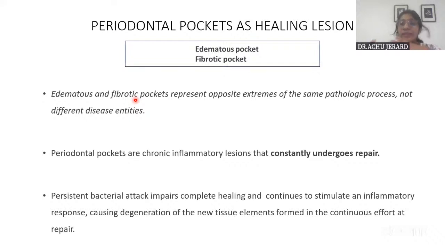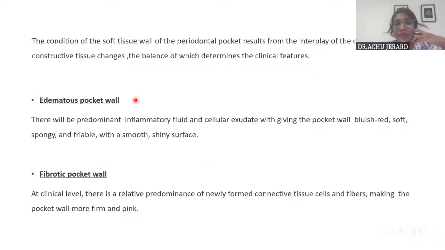So when the inflammatory changes predominate, the pocket would appear edematous, where the soft tissue would turn bluish red, soft, spongy, friable, with a smooth, shiny surface and all that. Whereas if the reparative phase is the predominant one, then it is a fibrotic pocket wall. It will present as a fibrotic pocket wall with firm and pink color, which shows a relative predominance of newly formed connective tissue cells and fibers. So that is the explanation for it.